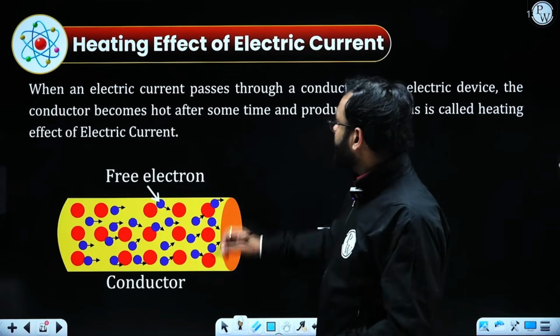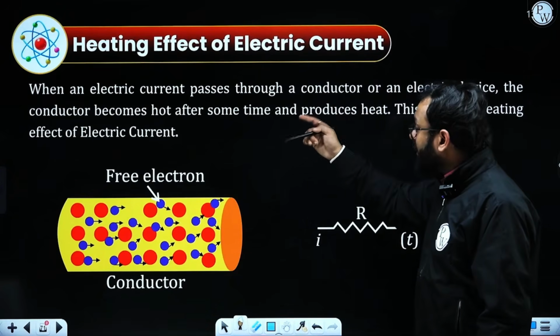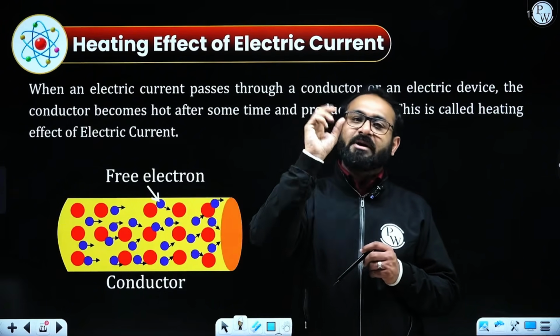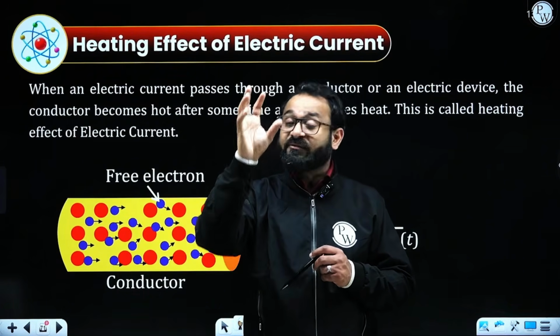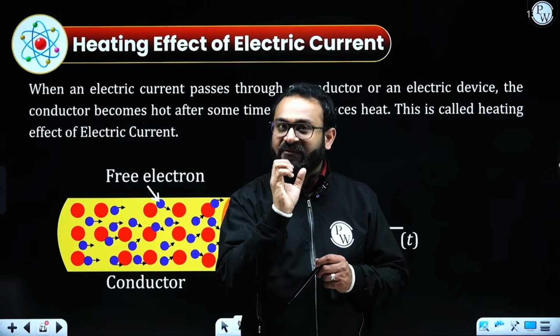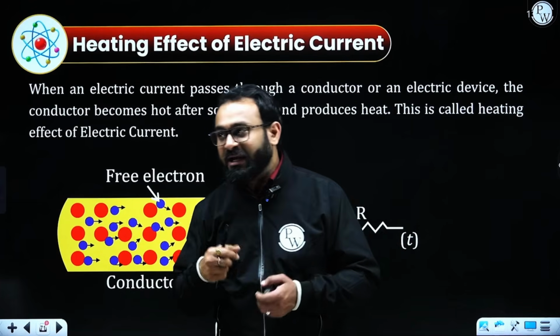If an electric current passes through a conductor, the conductor becomes hot after some time. If you have observed, if there is a bulb and electric current is passing through it, after some time, if you remove that bulb and touch it, you would observe that the bulb is very, very hot. So that is called the heating effect of current. This phenomenon is called the heating effect of current.